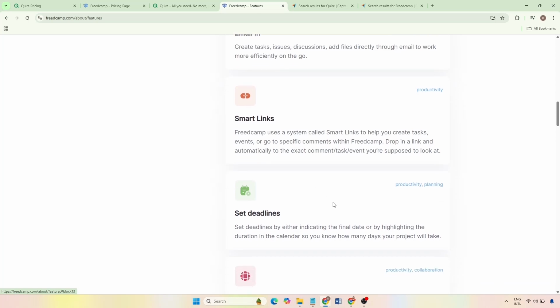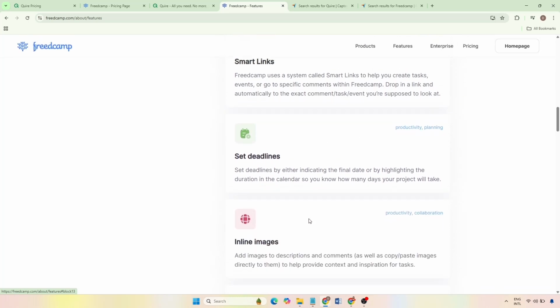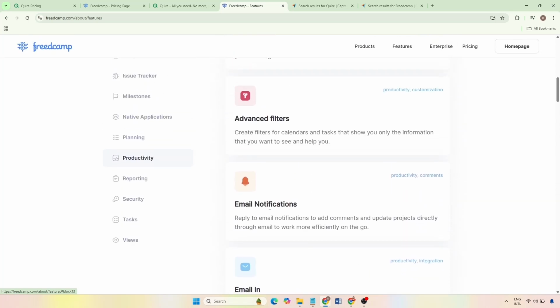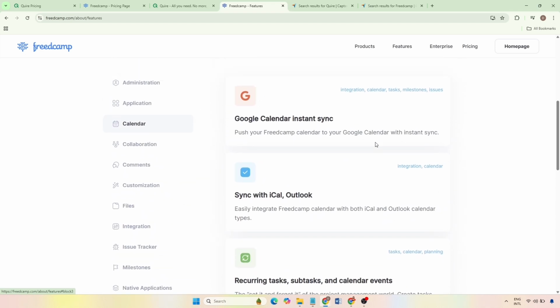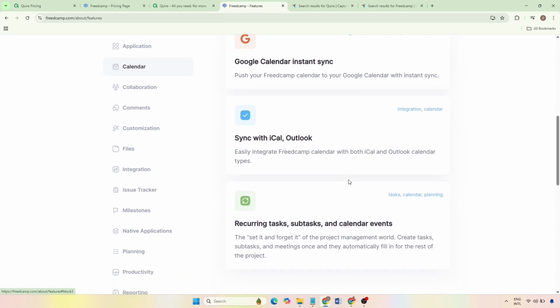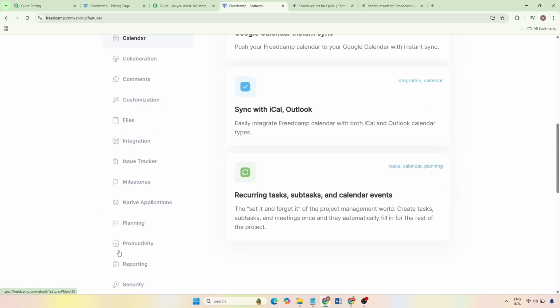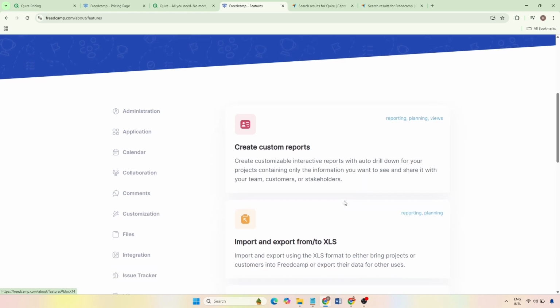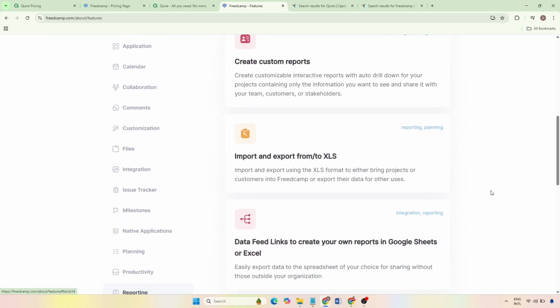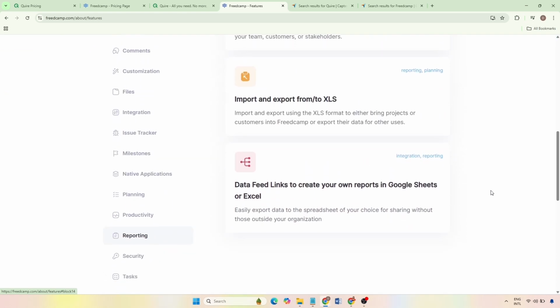on separate accounting software. Freedcamp also includes CRM functionality, enabling users to manage leads, contacts, and customer interactions directly within the platform, which is useful for teams that want sales and project execution to live in one place. Reporting tools provide insights into productivity, task completion rates, and time usage, helping managers identify bottlenecks and improve efficiency.